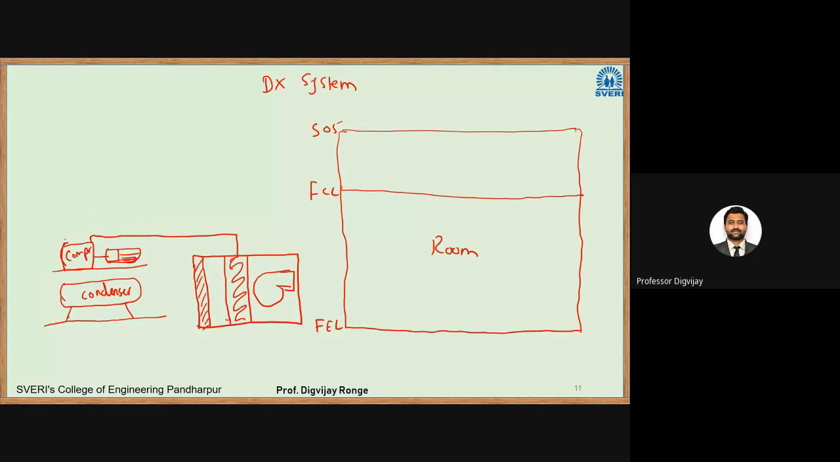Then the compressor will give the refrigerant to the condenser. Condenser will condense it. It will give it to the expansion valve. Okay, so this is like an expansion valve. It will give the refrigerant back to the evaporator. So this is our evaporator. Okay. Now what will happen in this case?